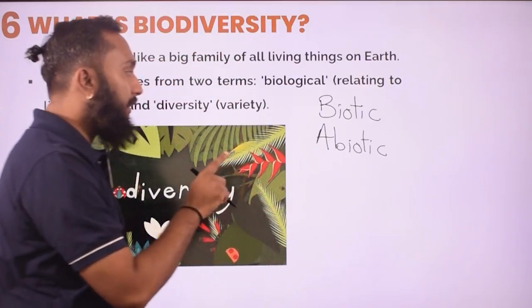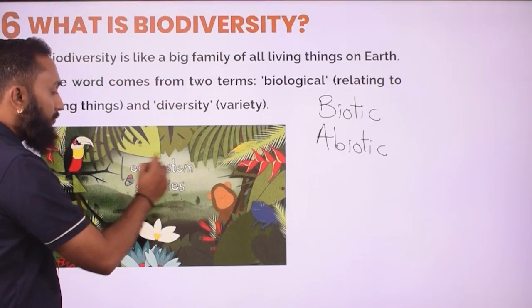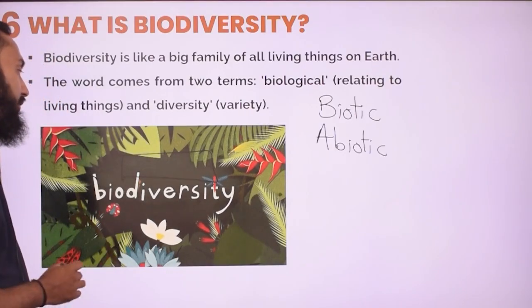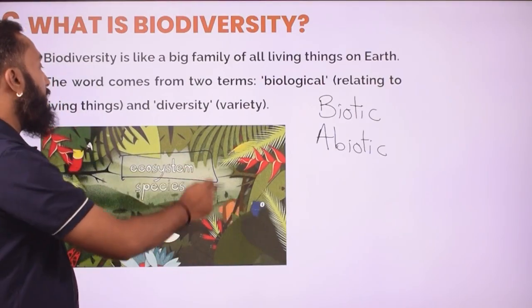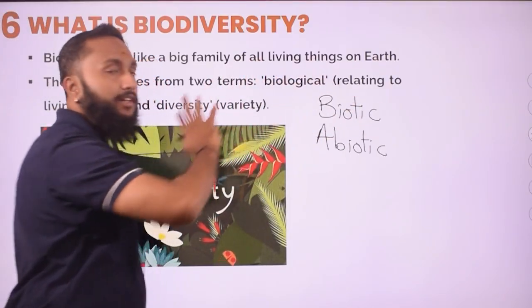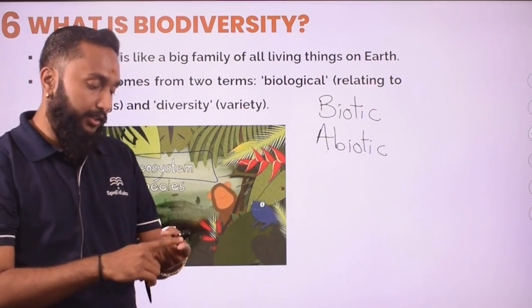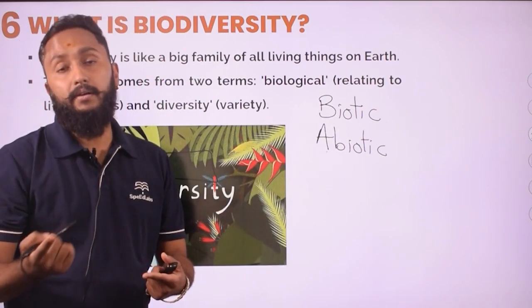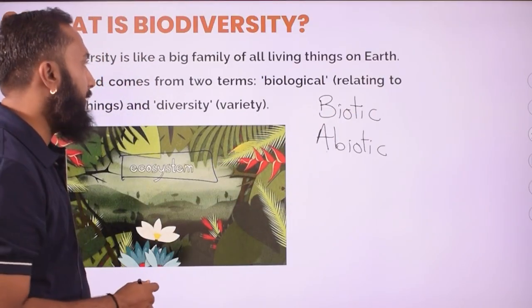So biotic and abiotic, two different types of components, form an ecosystem. And both of these depend on each other. Whatever non-living things like air, water, soil, minerals, everything is going to be utilized by the living organisms here.